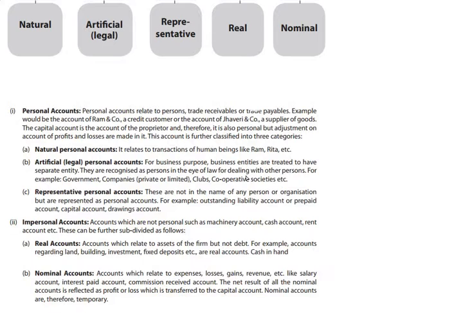So I think we have described in detail the types of accounts. Basically, there are three types of accounts, disregarding their subclassification: personal, real, and nominal.